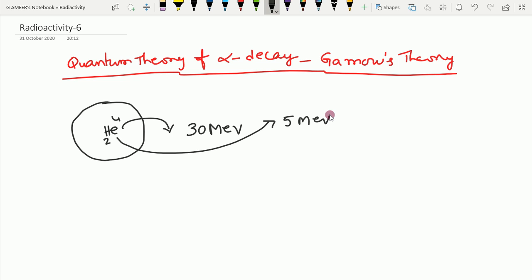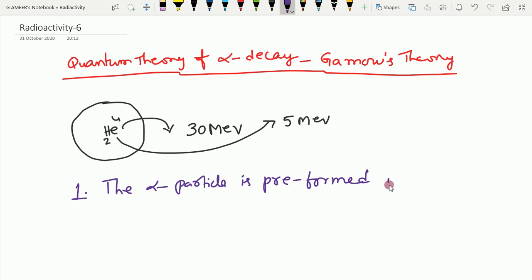Based on some assumptions. So what are the assumptions of this Gamow's theory? The first assumption is as follows: the alpha particle is preformed inside the parent nucleus.